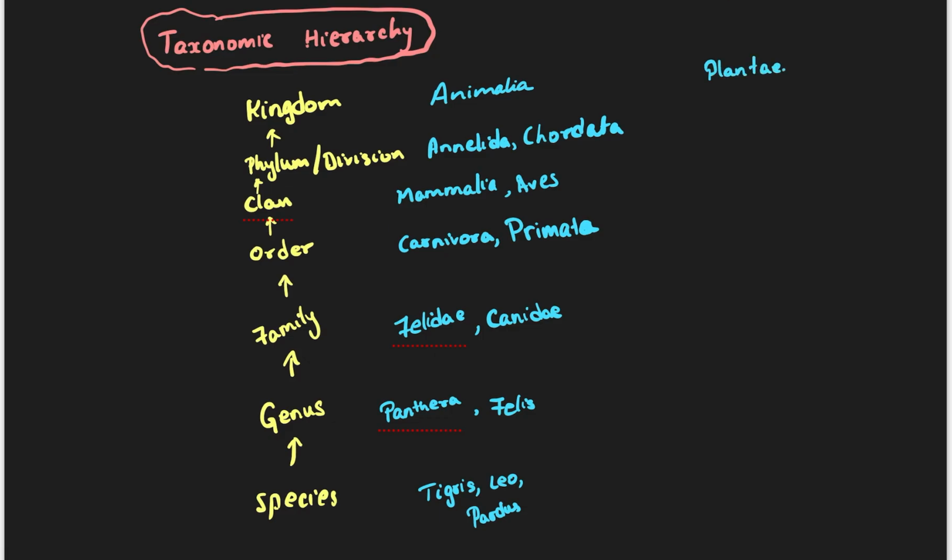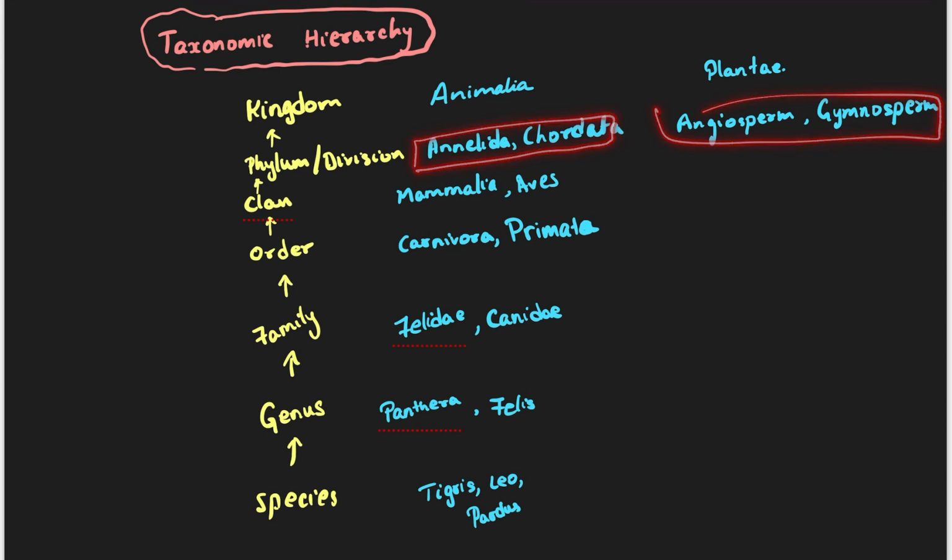Plantae basically has angiosperms, gymnosperms, two different types of phylum. In plants, it is not called as phylum; it's called as division. Okay, gymnosperm. Remember, when you talk about plants, you use the word division, not phylum. But when you talk about animal, you use the word phylum, not division. Remember. So these are phylum, whereas these are division. Okay.